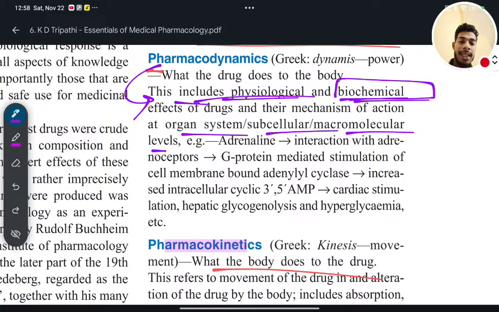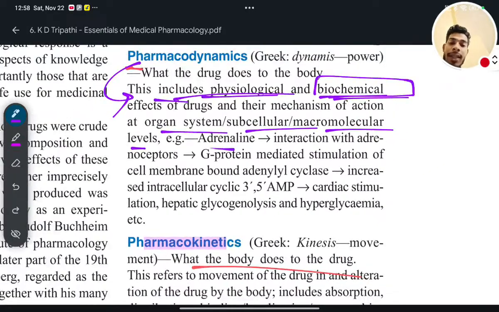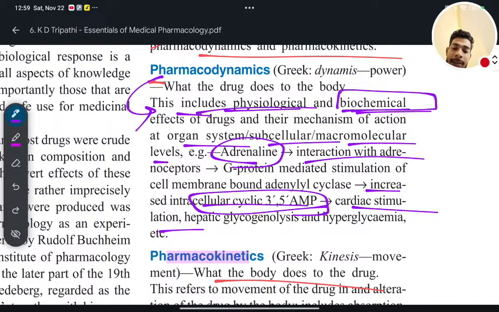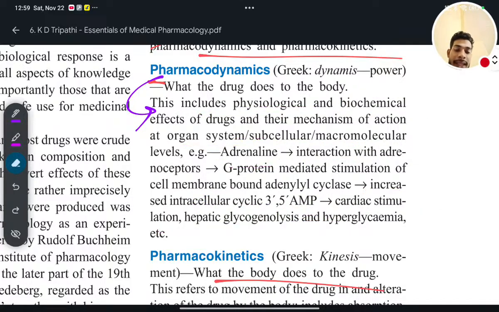Example, adrenaline interaction with adrenoreceptors. When you are taking adrenaline, the interaction with the adrenoreceptors, such as G protein mediated stimulation of the cell membrane boundary adenylyl cyclase, will lead to an increase in intracellular cyclic 3,5-AMP. Cyclic 3,5-AMP is called a secondary messenger, and it ultimately leads to cardiac stimulation, hepatic glycogenolysis and hyperglycemia. So what is this?